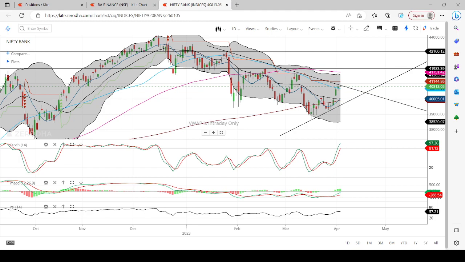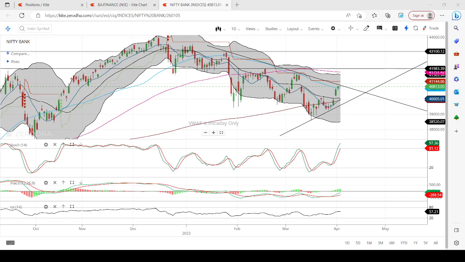All these 5 to 6 scripts which I have picked from the banking and financial pack will definitely deliver you a minimum of 10% returns in the next 3 months' time. Right? Let me show you the picks. These are the 6 different picks which I have. You may see this in the notepad which I have mentioned.